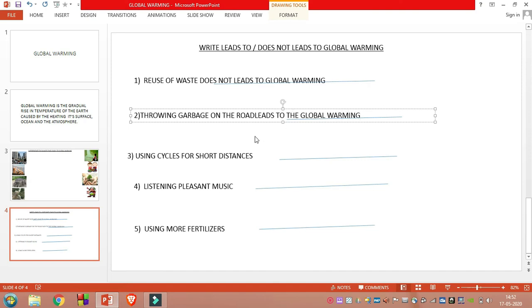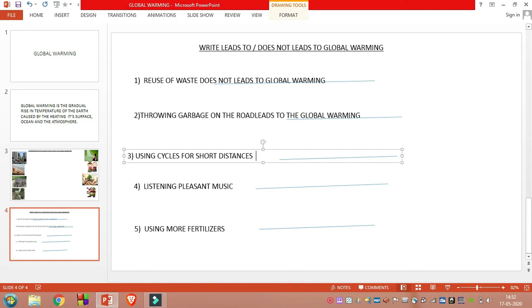Next, the third one, see, using cycles for short distances. Nowadays people are becoming very lazy. Even for short distances they are using cars or bikes. So carbon dioxide, nitrogen, and carbon monoxide gases are released from the vehicles. So waste gases are released from these vehicles.